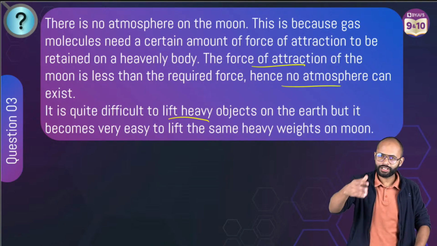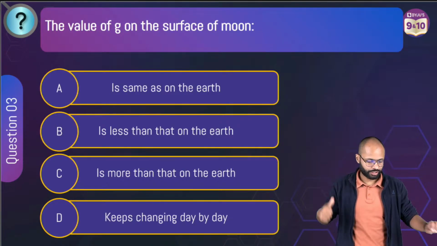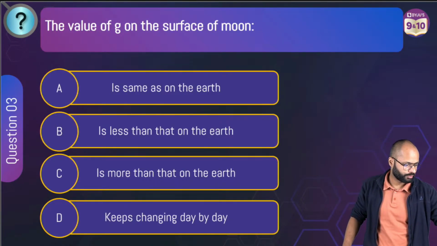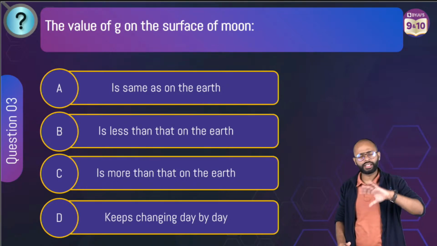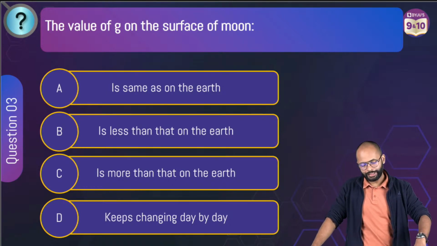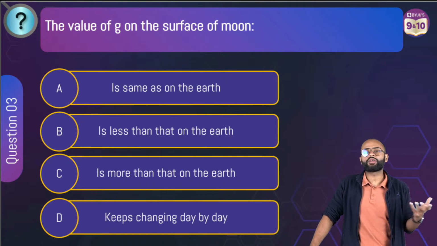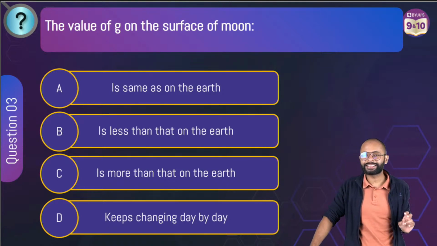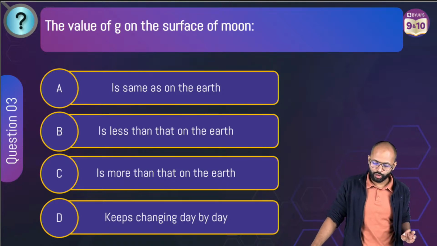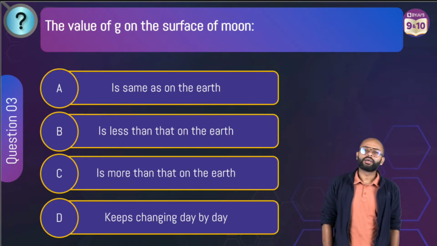What to solve? Sujal, I'm giving you the question. It's a case, not the question. This is the question. It's a MCQ, right? This is a multiple choice question, 1 mark question after the case. The value of G on the surface of the moon, first option, is same as that on the earth. Second is less than that on the earth. Third is more than that on the earth. Last keeps changing day by day.